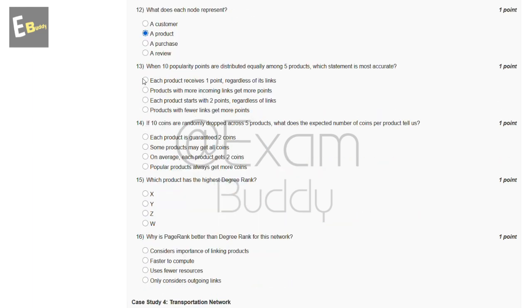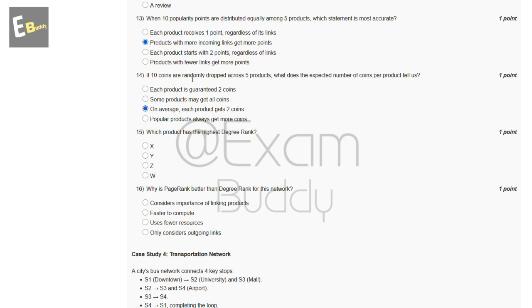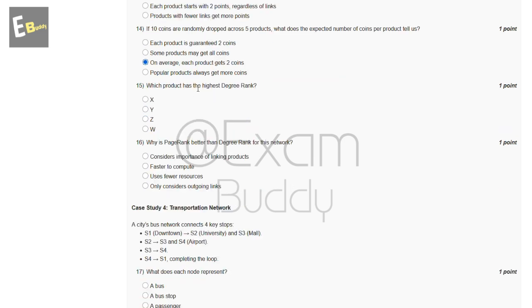Now the 13th question is, when 10 popularity points are distributed equally among 5 products, which statement is most accurate? So these are the options, and the answer of our 13th question is B, products with more incoming links get more points. Now the 14th question is, if 10 coins are randomly dropped across 5 products, what does the expected number of coins per product tell us? So these are the options, and the answer of our 14th question is C. On average, each product gets 2 points. Now the 15th question is, which product has the highest degree rank? So these are the options: X, Y, Z, W. So the answer of our 15th question is C, Z.